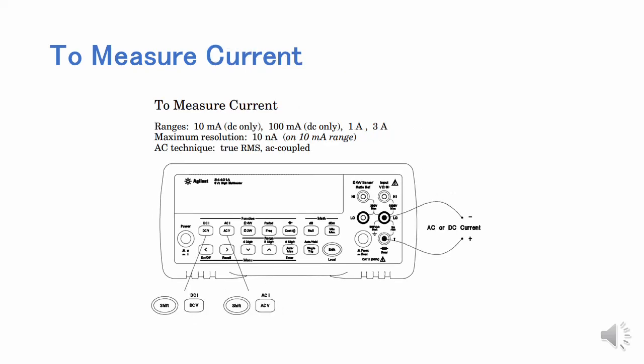Current measurement. Press Shift and DCI keys to measure DC current. Ranges are up to 3 amperes. When you measure AC current, press Shift and ACI keys. Please use the terminals at the right end: the center black terminal for minus, and the lower red terminal for plus, to measure DC and AC current.